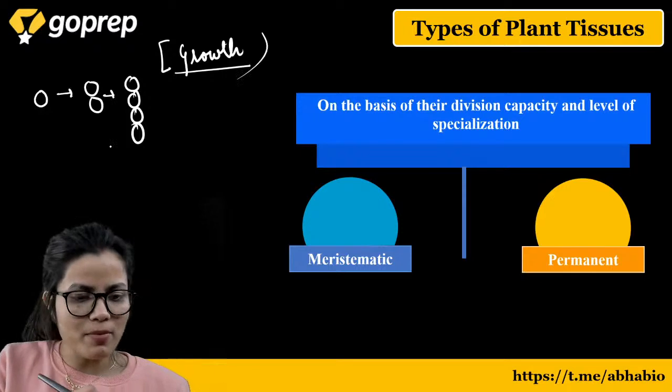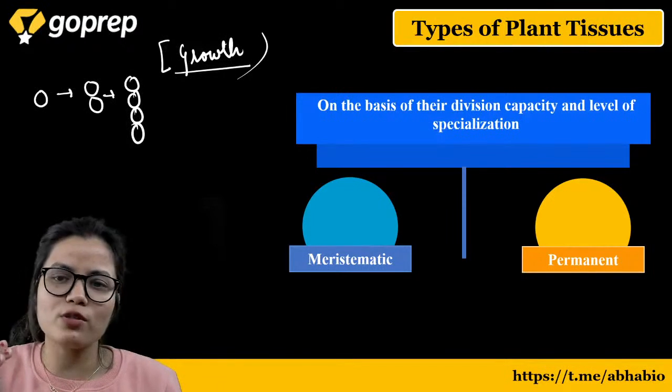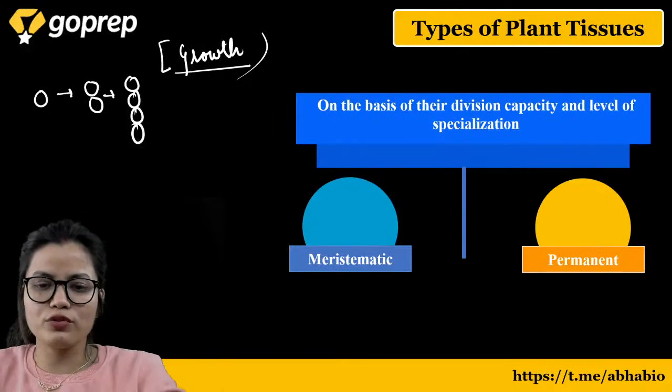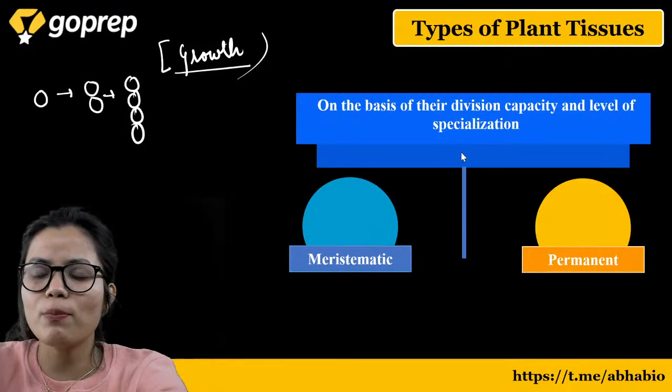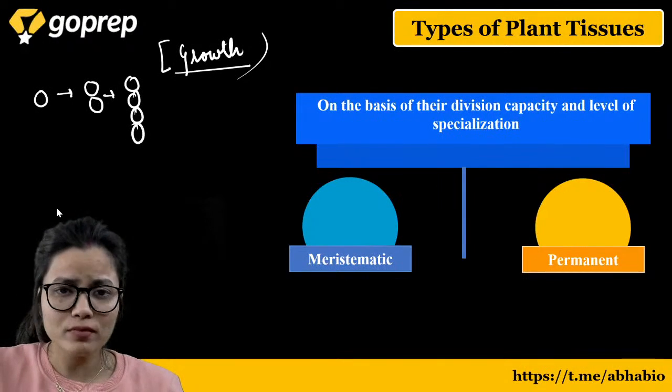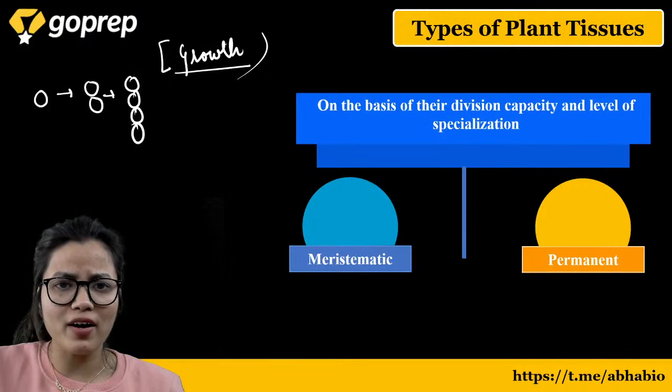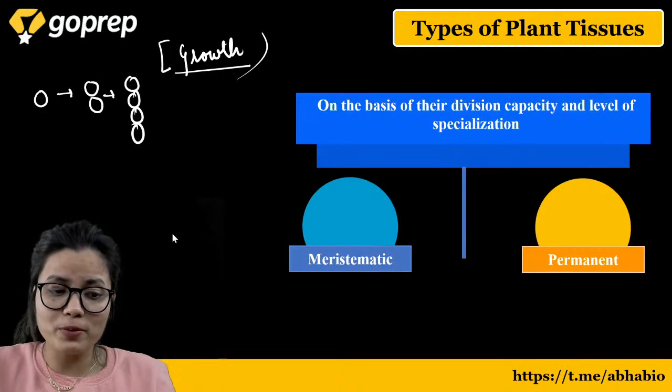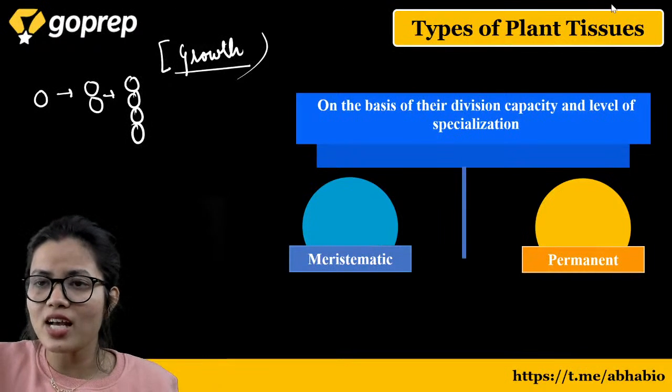Okay, so बच्चे, meristematic tissues are the tissues which are responsible for the growth of the plant. वो क्या करते हैं बच्चा, वो plant के growth के लिए responsible होते हैं. So if you have revised one concept properly, that is the cell division.